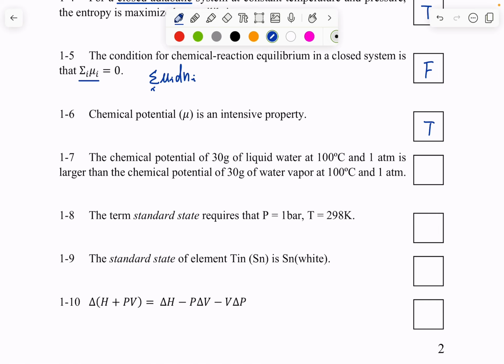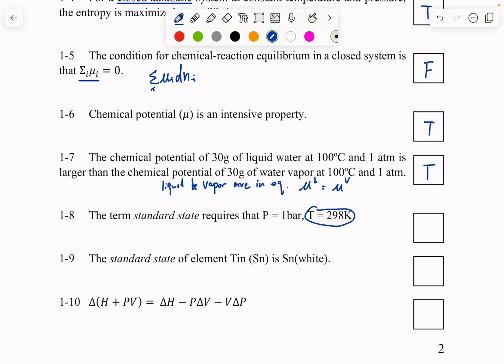1-7, the chemical potential of 30 grams of liquid water at 100 degrees and 1 atm is larger than the chemical potential of 30 grams of water vapor at 100 degrees and 1 atm. Now note that both of them are at the normal boiling point, so we can say that liquid and vapor are in equilibrium with each other, right? So the chemical potential of my liquid form must equal the chemical potential of my vapor form. So this is true.